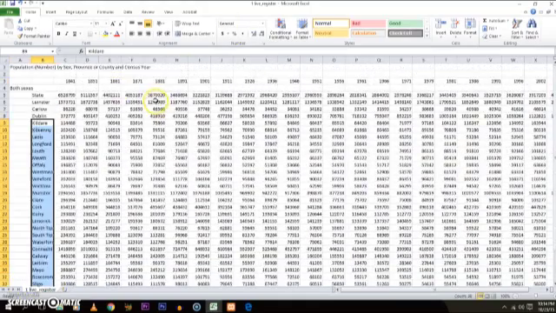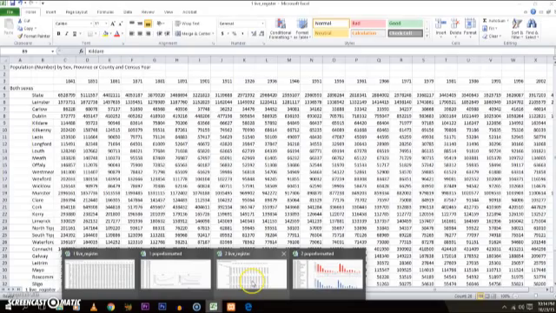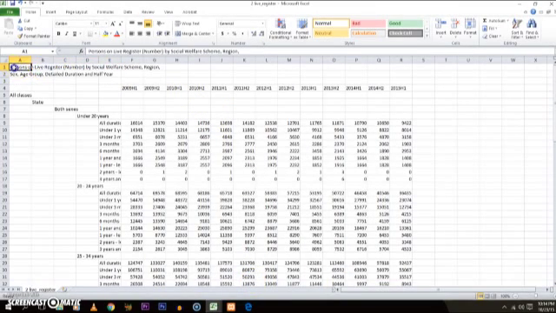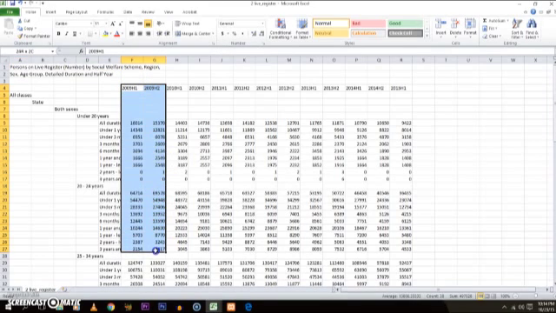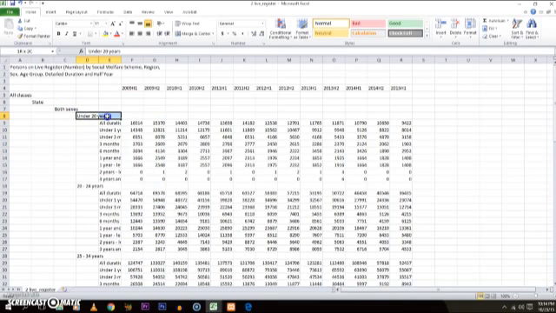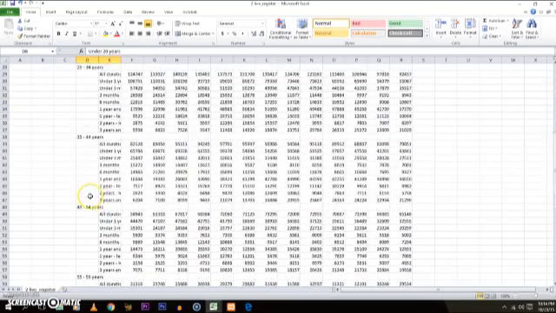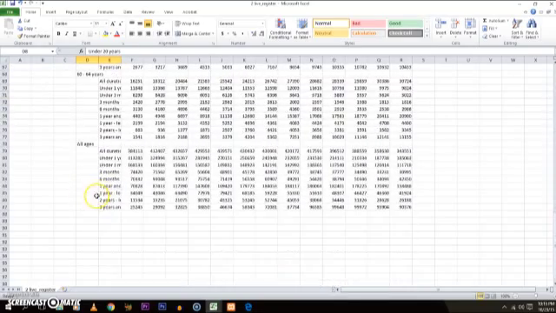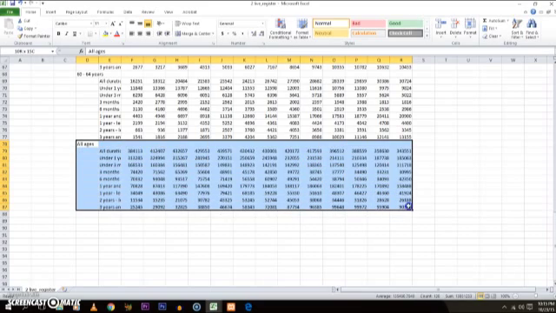The second one was persons on the live register, so basically people who were on the social welfare scheme during these respective half years. The years are half years, split into two halves, which kind of stumped me at first, but I go over it. Also, the categories go from under 20 years, under 24 years, all the way up to under 64s, and then the very last one was all ages.